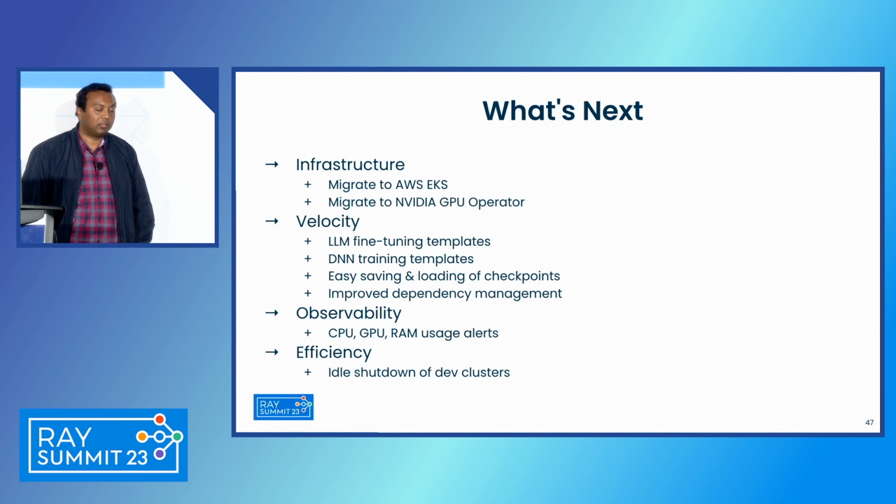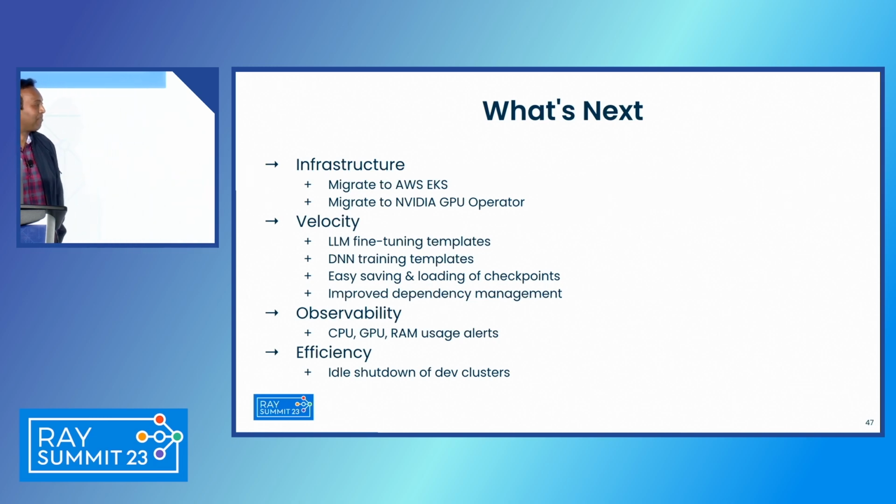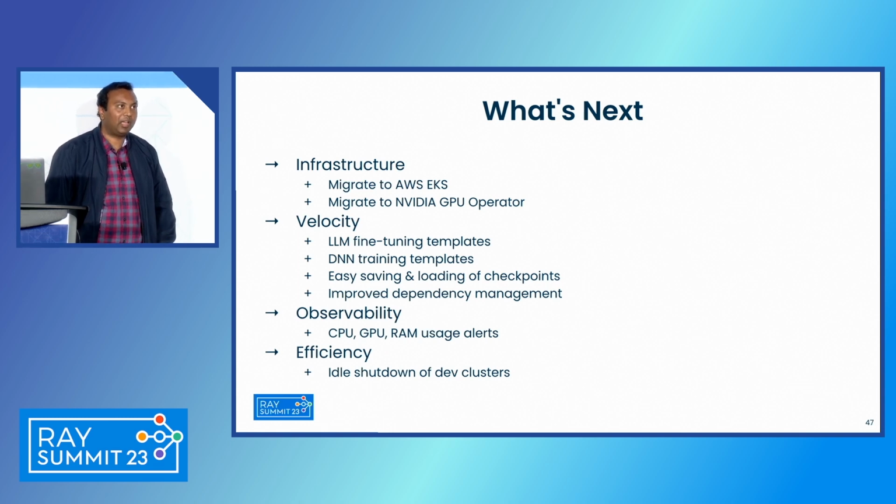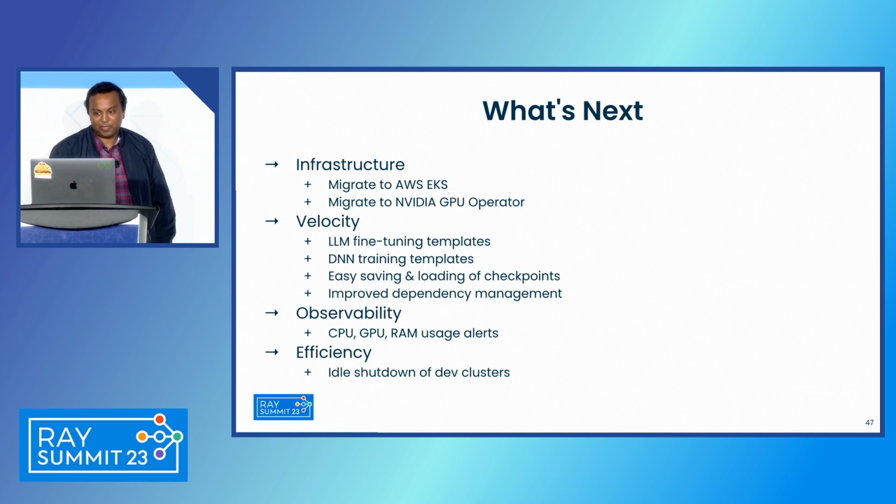And I've often also seen the case where they use 4 out of the 8 available GPUs on that single machine and then run out of GPU memory, right? Like, oh no, use all the 8 GPUs, right? And similarly, the dev clusters are running all the time now. So we are depending on good faith of MLEs to shut down when they're not using it. So obviously, that's not a long-term solution. So we want to introduce idle shutdown as well.